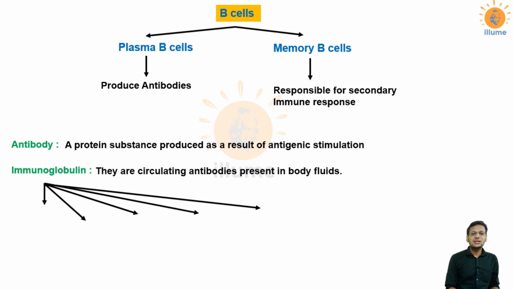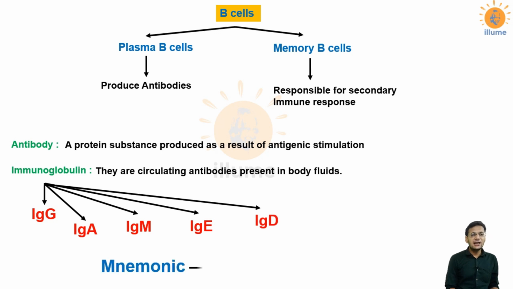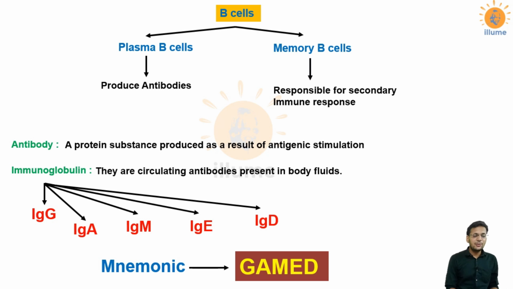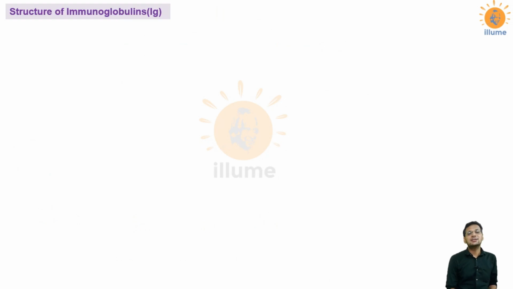Now immunoglobulin in short is called Ig, and there are 5 types of immunoglobulins which we need to study. The structure of immunoglobulin and antibodies is almost the same. These are of 5 types: IgG, IgA, IgM, IgE, and IgD, and a mnemonic to remember all of them is GAMED. By the word GAMED you can remember the 5 types of antibodies. Now the question is, why are they named so? I'll be discussing this in a while.